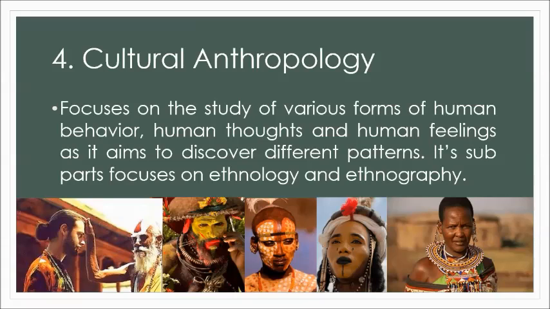Now, cultural anthropology, from the word cultural, means that this focuses on the study of the culture, so how the people in a certain society or community live their lives. So maybe the anthropologist would look into the pattern of how they were able to survive, how they were able to live, through time.